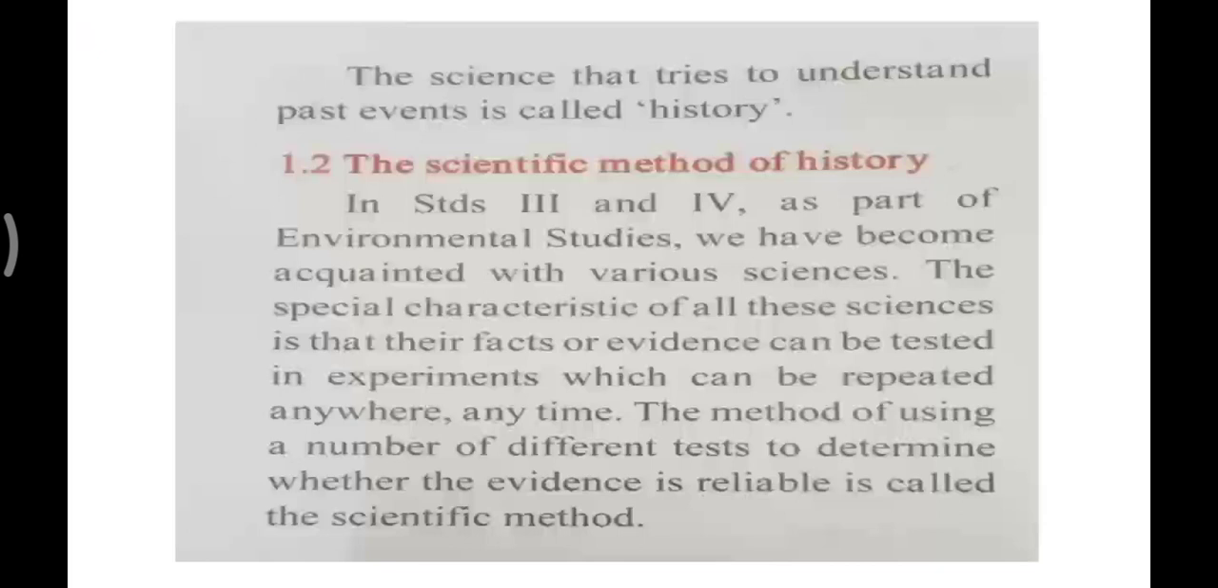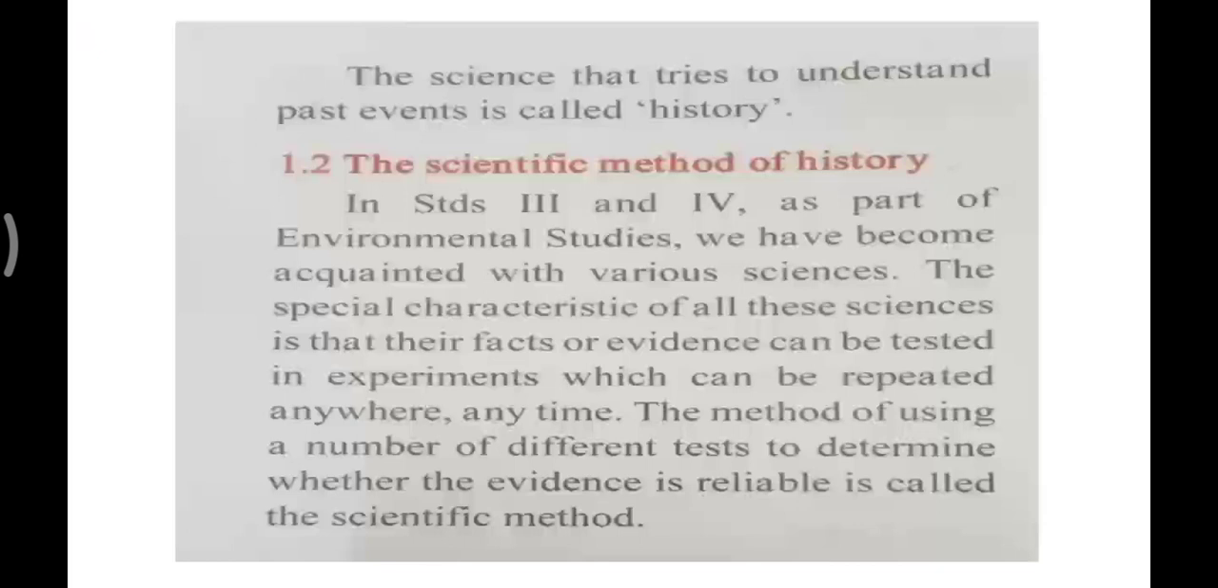The science that tries to understand past events is called history. So children, in simple words, the science that tries to understand past events is called history. Okay? Let us see the next part of the lesson, 1.2, the scientific method of history. Have you understood what is history? History is a science that tries to understand the events which have already happened in the past.